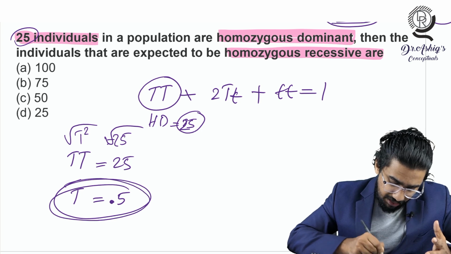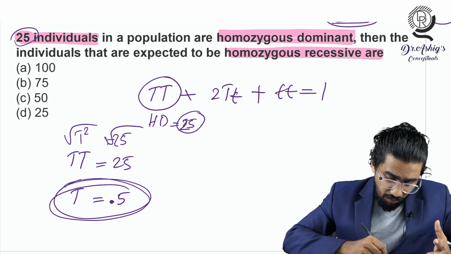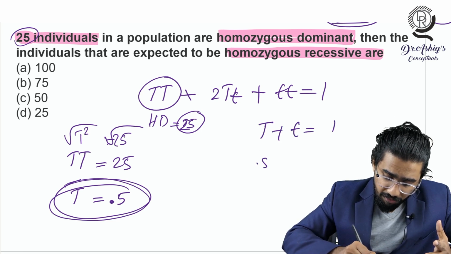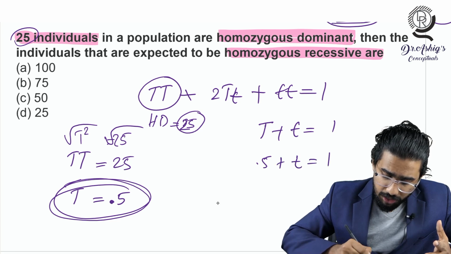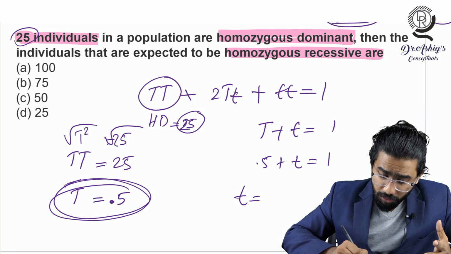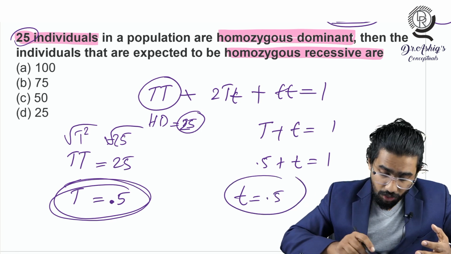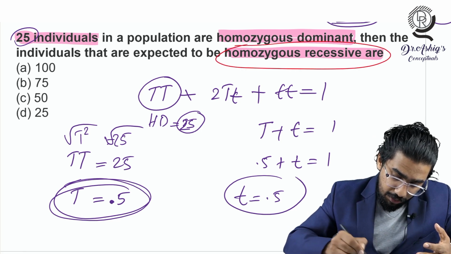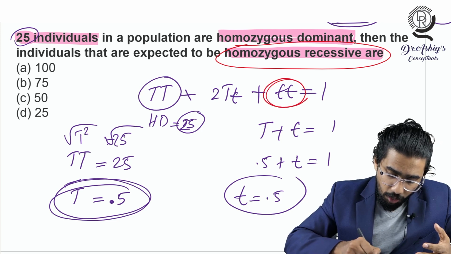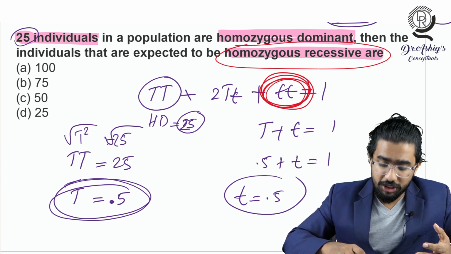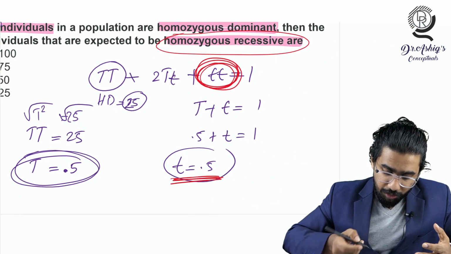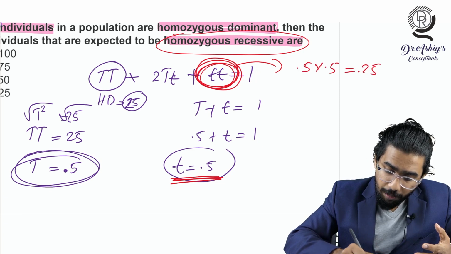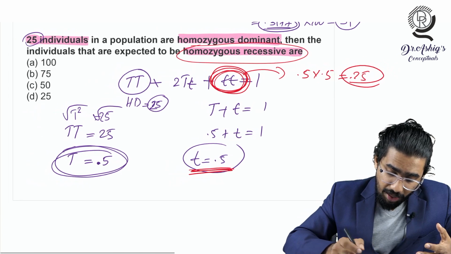So this is the allelic frequency of capital T. So what will be the allelic frequency of small t? You know that capital T plus small t will give 1 there. So this is 0.5, plus t will become 1. So the allelic frequency of small t will be equal to 0.5 itself. And what they will be asking is the number of homozygous recessive individuals. What is the homozygous recessive individual in this equation? That is small t small t. You have to find out how many will be small t small t. So you know the value of t is 0.5. The small t small t will give 0.5 into 0.5, that will be equal to 0.25, and so the same number will be coming as the answer here.